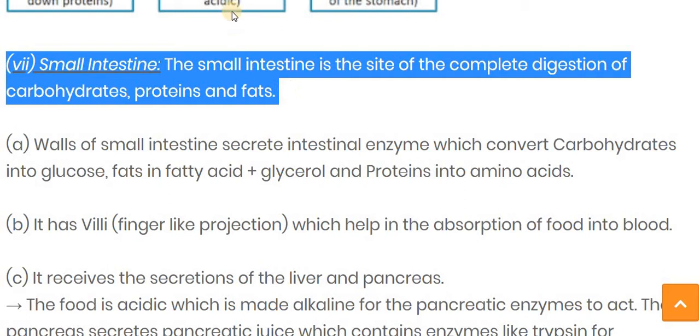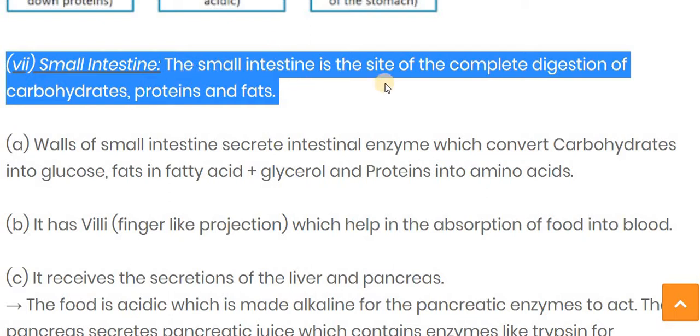After the partially digested food in the stomach, the digested food now comes to the small intestine. Here one muscle is there that is called the sphincter muscle. It regulates the opening and closing of the stomach, meaning it regulates how much part will be passed to the small intestine. That regulation occurs by the sphincter muscle, and it is located at the end portion of the stomach and the starting portion of the small intestine.